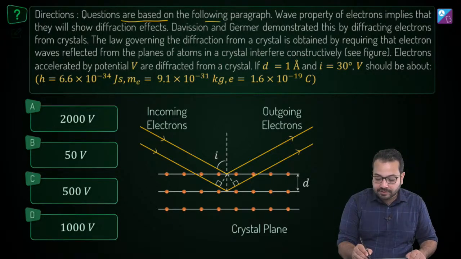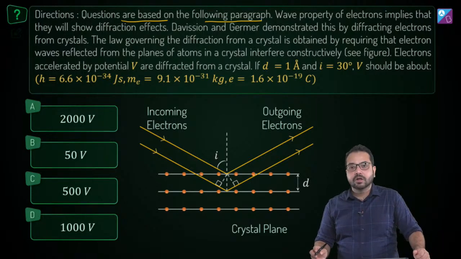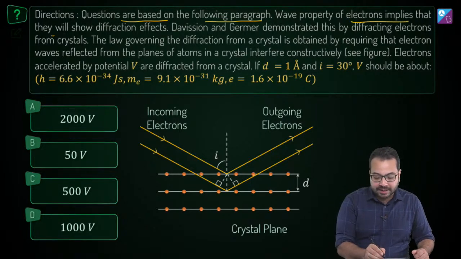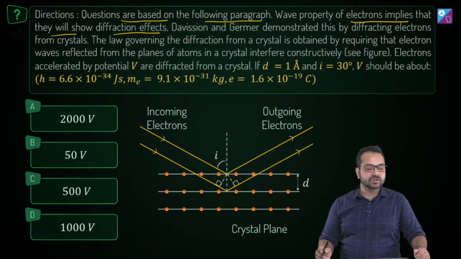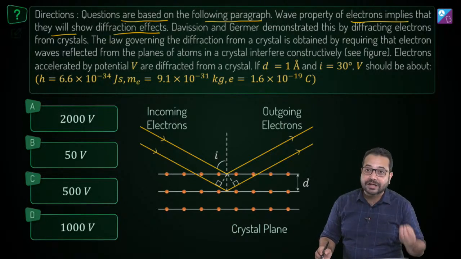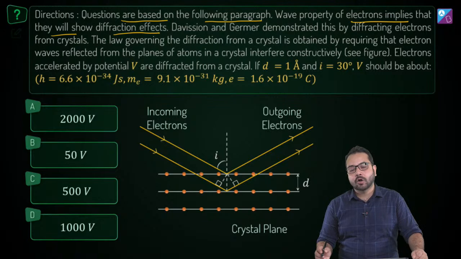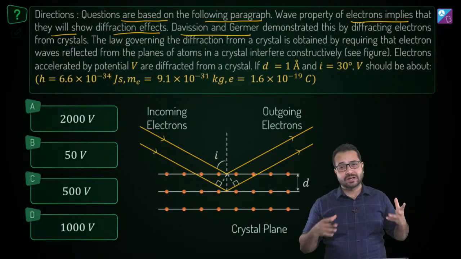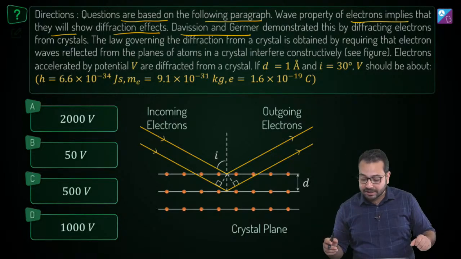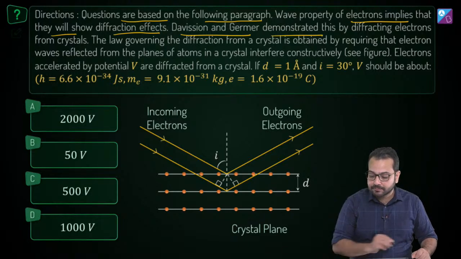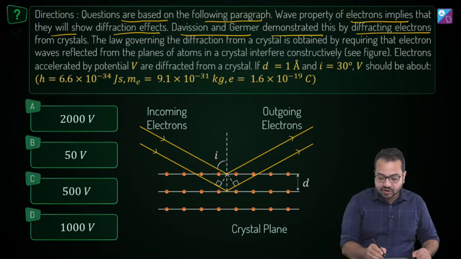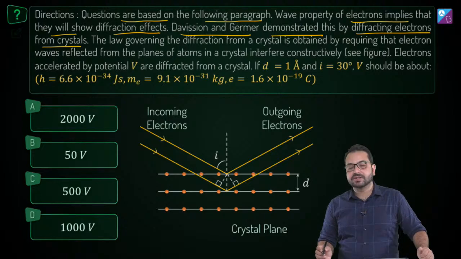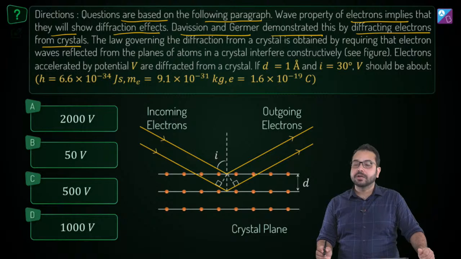Questions are based on the following paragraph. So the wave property of electrons implies that they will show diffraction effects. We know that particles also have wave properties, so electrons can also exhibit wave properties. Davisson and Germer demonstrated, in that very famous Davisson and Germer experiment, that electrons can be diffracted from crystals.